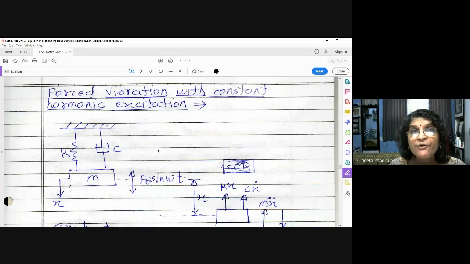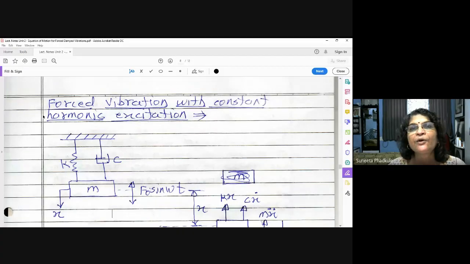Okay, if your support is only vibrating, that will create the vibration in the machinery. So that will be the third case. And then we are going to study force transmissibility, motion transmissibility, and then critical speed. So this is nothing but the syllabus of unit number 2. Out of that, this is the first case which we are going to study in detail: forced vibration with constant harmonic excitation.